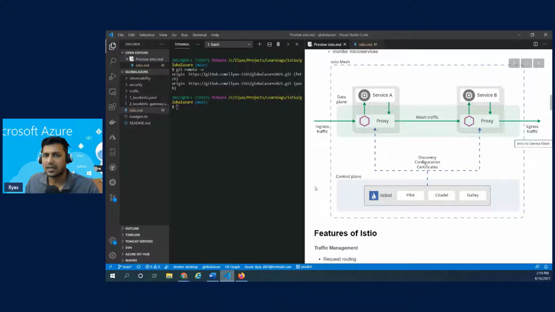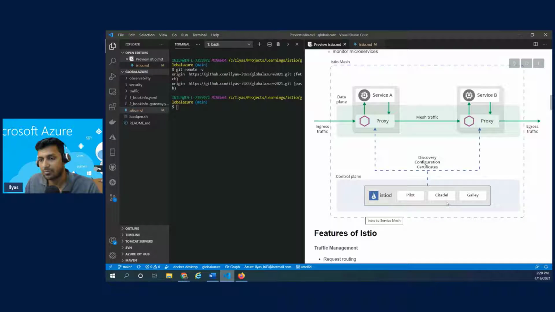So this is the data plane, and then there is a control plane. Control plane is where the control happens, right? If you look at what is given here, there is an Istio daemon, and the Istio daemon contains multiple different components. Pilot, as the name suggests, is the one which controls the proxy. Any configuration that we put into Istio, Pilot takes it and configures it against the Envoy proxies.